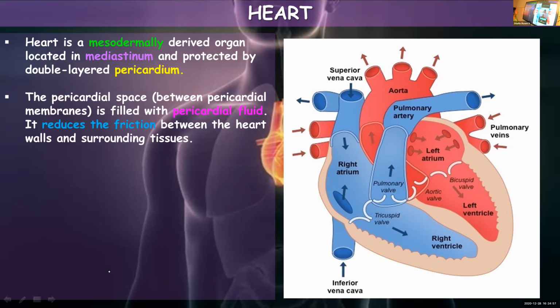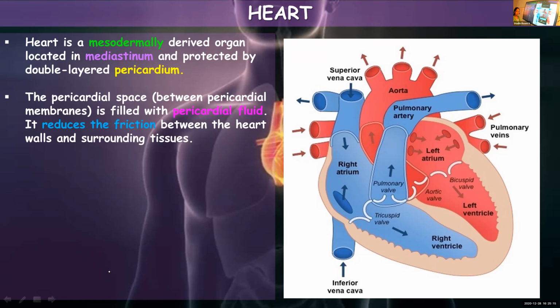And in between the 2 pericardial membranes, I told you it is double layered. So in between these 2 membranes, a fluid is present. You call it as pericardial fluid. Relate to the term cardial. So you know cardiology, cardiac failure. So that is related to heart.